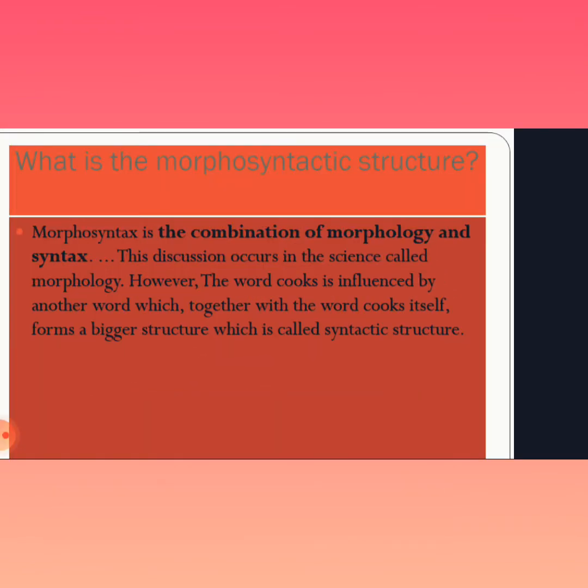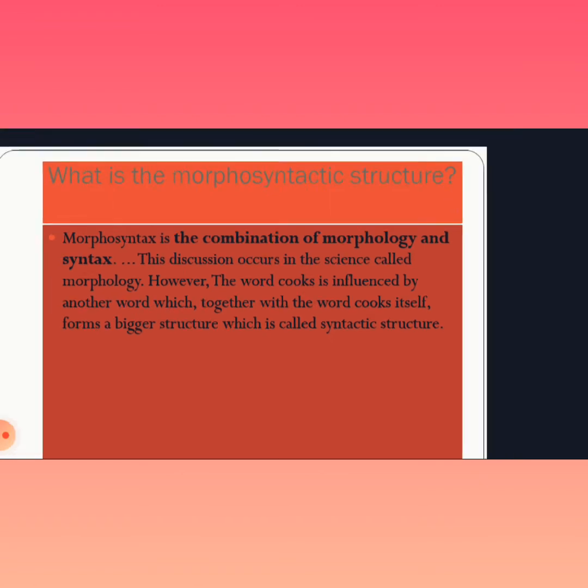What is morphosyntactic structure? Morphosyntax is a combination of morphology and syntax. The distinction occurs in the science called morphology. However, the word cooks is influenced by another word, which together with the word cooks itself forms a bigger structure, which is called syntactic structure.